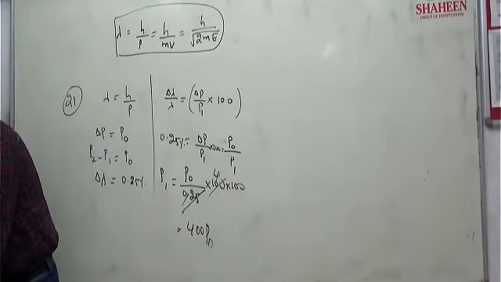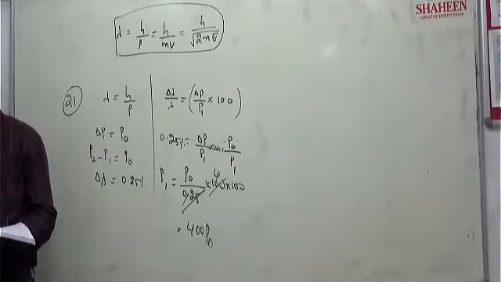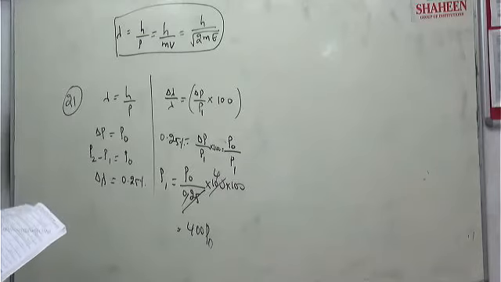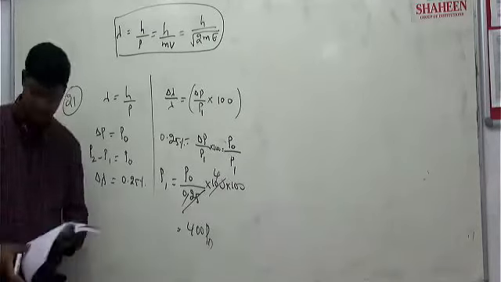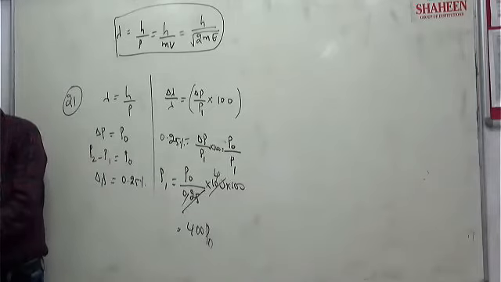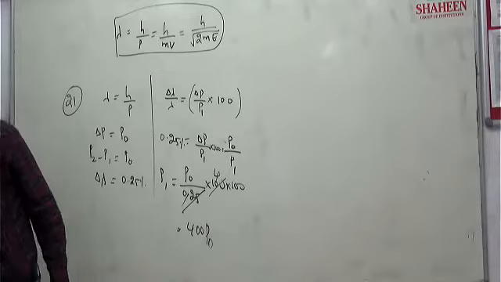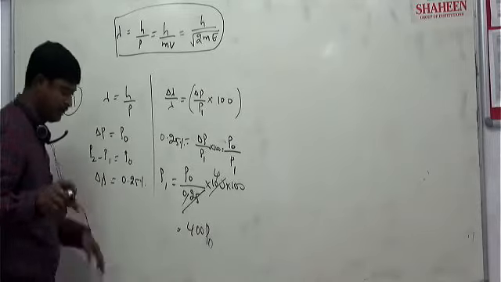How we did it, is it clear? Let me explain once again.